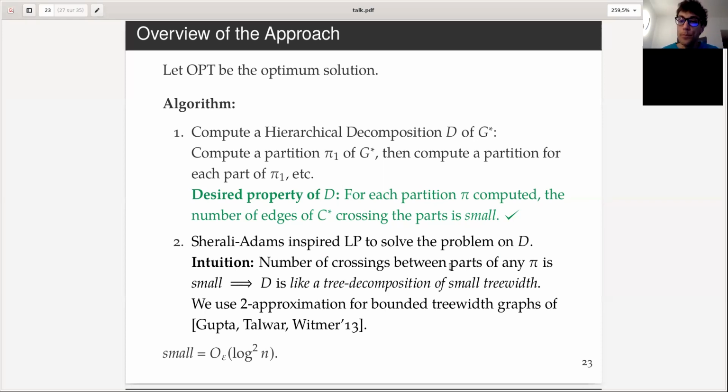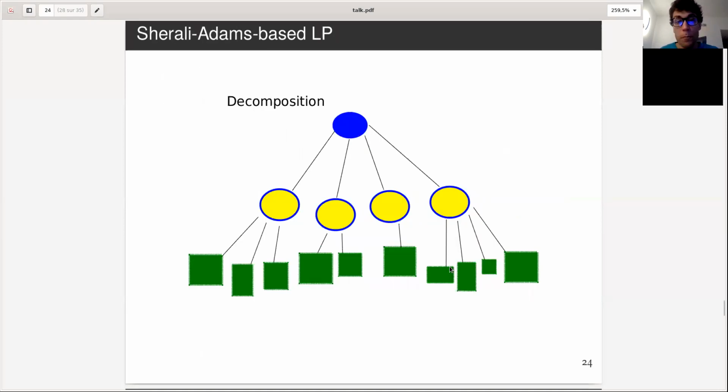The issue is that if we had a dynamic programming algorithm for non-uniform sparsest cut, it would be very easy to conclude right now. There would be a dynamic program that I would spend like 5 minutes explaining, but at the end, I think you would be convinced. Now we have to deal with bounded tree-width graphs, and the way we deal with them is using the Gupta-Talwar-Whitmer paper, which tells us that we need to use a linear program to solve the problem, and that's what I'm going to describe right now.